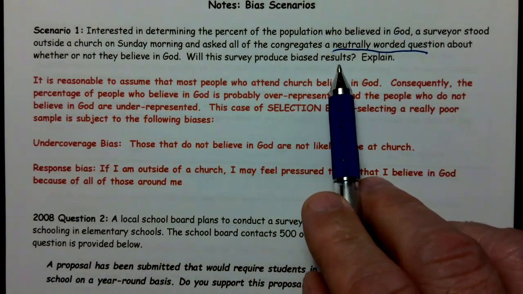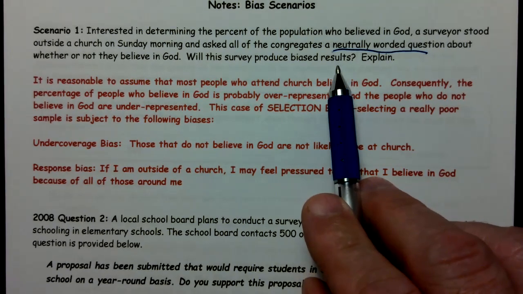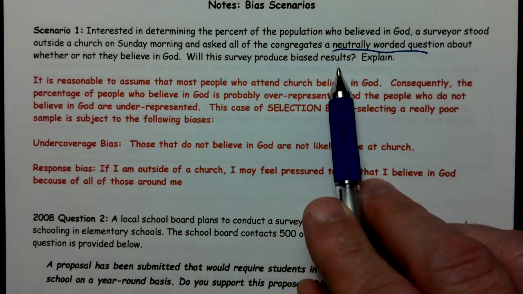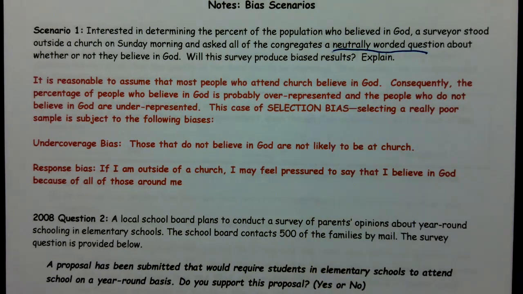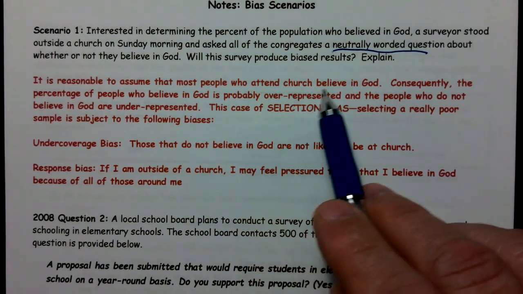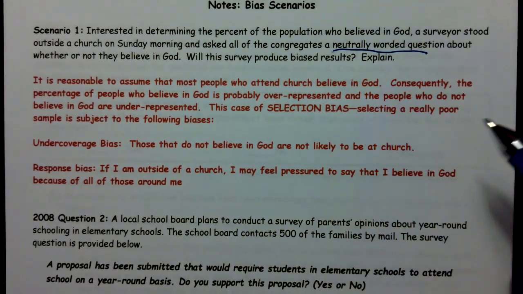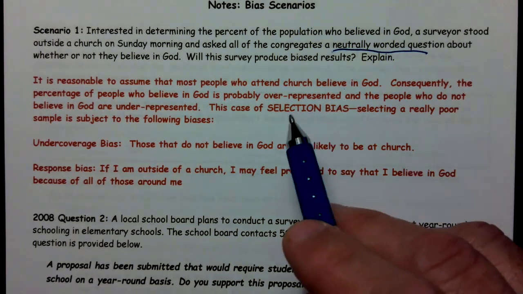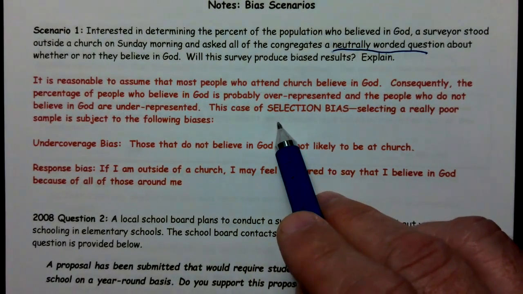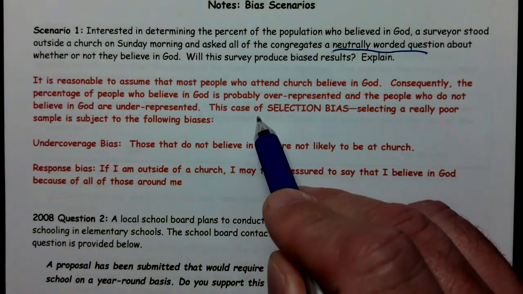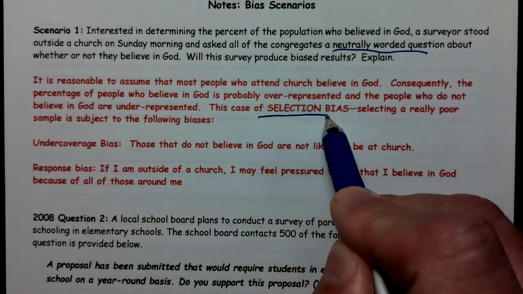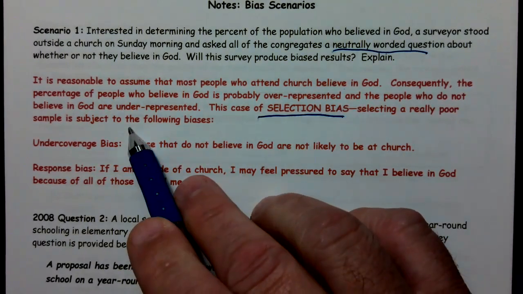And most people will go, yeah. And I'll ask the question, well, why? Because they're outside of a church. And I'm like, well, what do you have against churches? And they're like, nothing against the church, but those who attend church tend to believe in God. So consequently, we overrepresent those who believe in God in this case and underrepresent those who do not. So this is a case of selection bias, selecting a really poor sample.